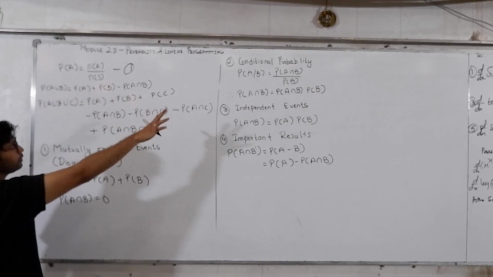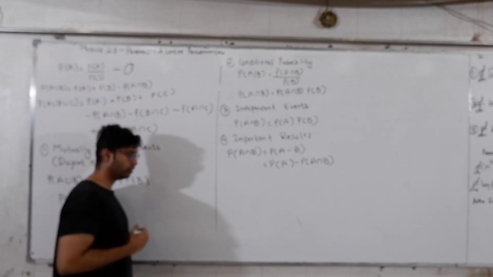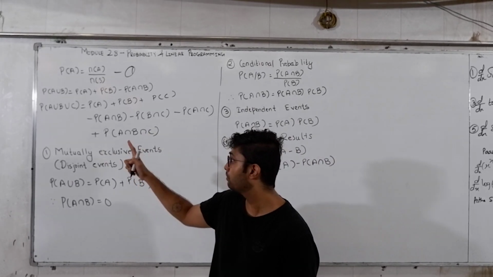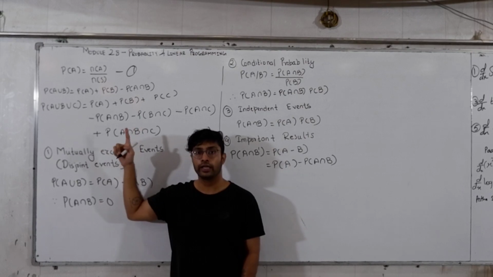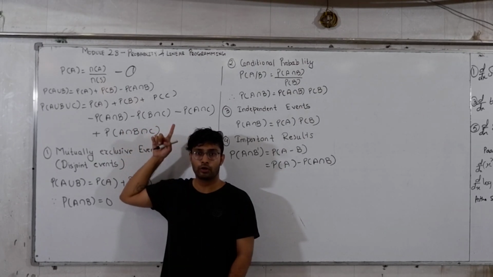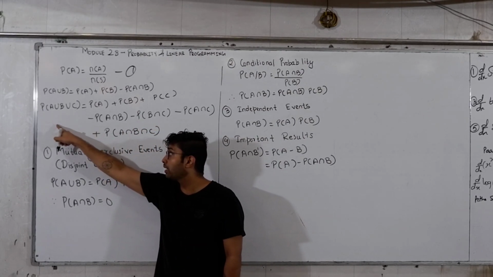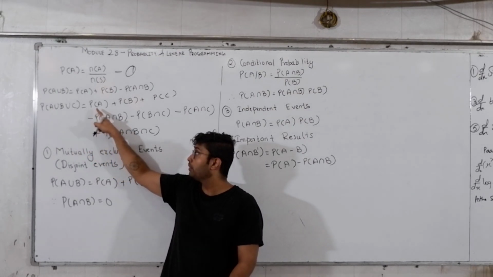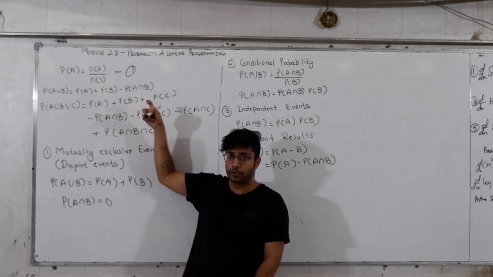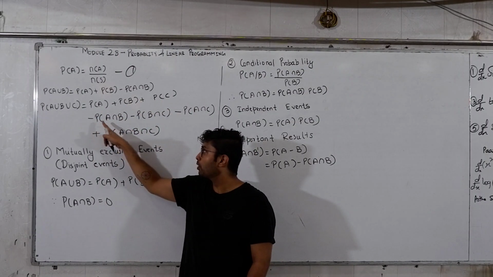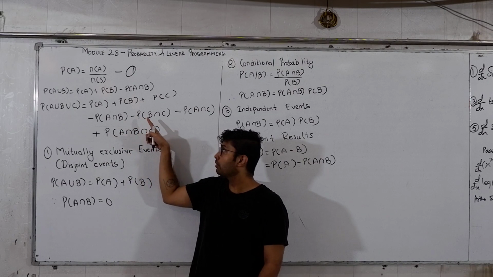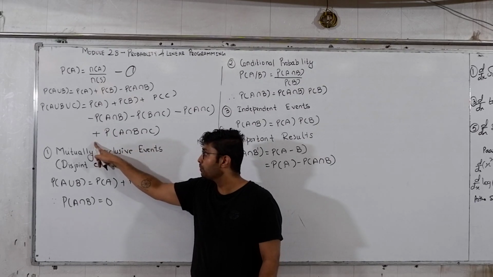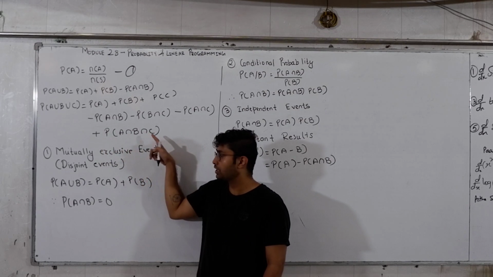This is also a formula, as you all know, you have learned it in 10th standard. Probability of A union B is equal to probability of A plus probability of B minus probability of A intersection B. Again a big formula: probability of A union B union C is equal to probability of A plus probability of B plus probability of C minus probability of A intersection B minus probability of B intersection C minus probability of A intersection C plus probability of A intersection B intersection C.